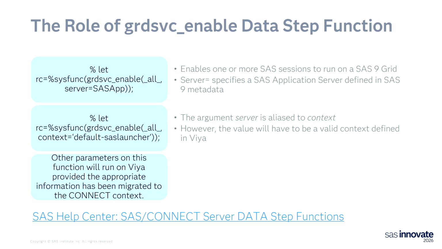There are a lot of other parameters you can specify on the grid service enable function call. Those will run on the VIA side as well, provided the appropriate connect servers and grid server metadata have been migrated, as we talked about earlier.